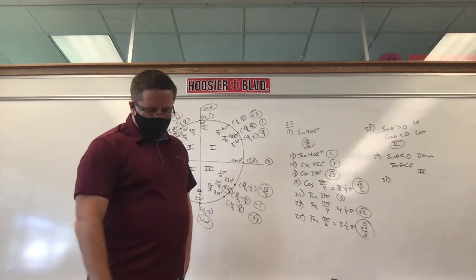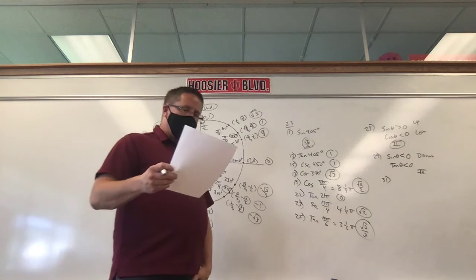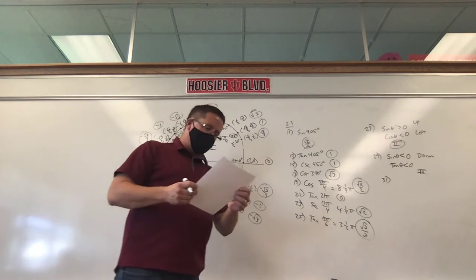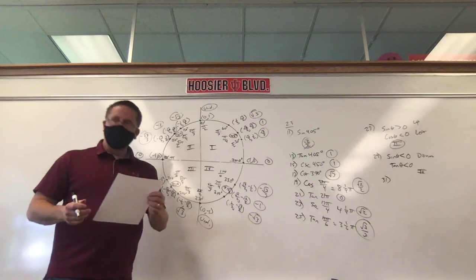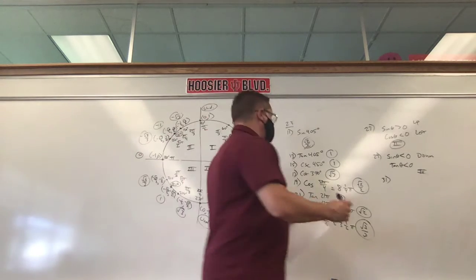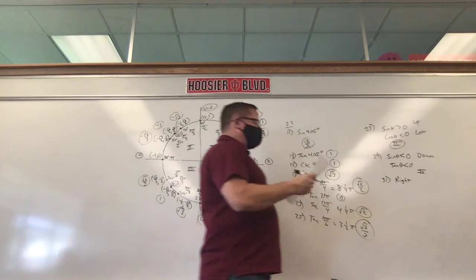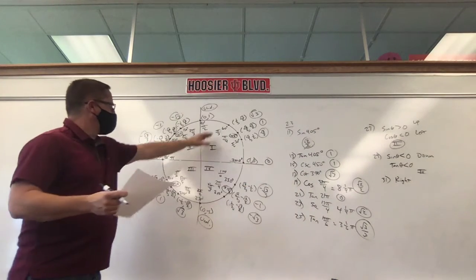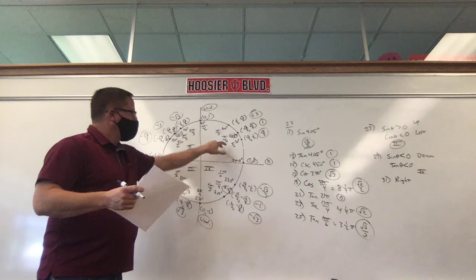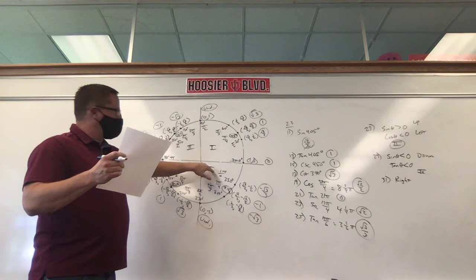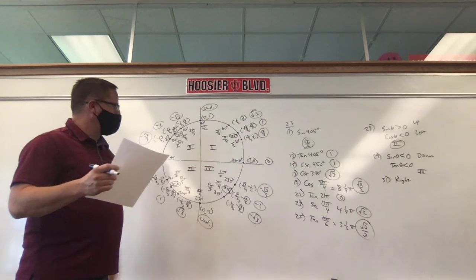Cosine is bigger than 0. What word is that? If cosine is bigger than 0, is it left or right? I heard both. Right? It's going to be right. And tangent is negative. So it's got to be to the right. So it's either 1 or 4. It's got to be to the right. And which is it, 1 or 4, if tangent's negative? It's got to be 4 again.